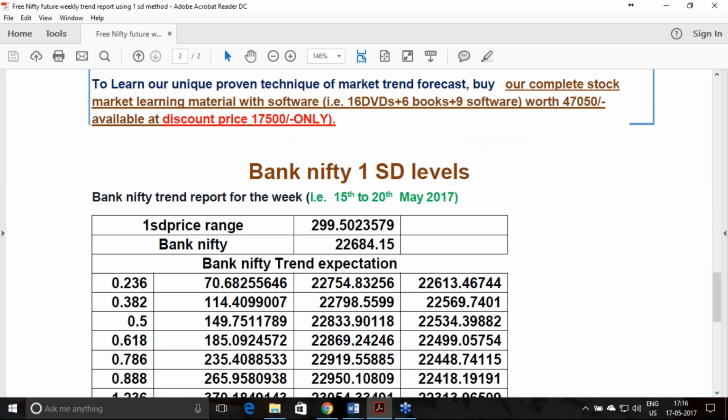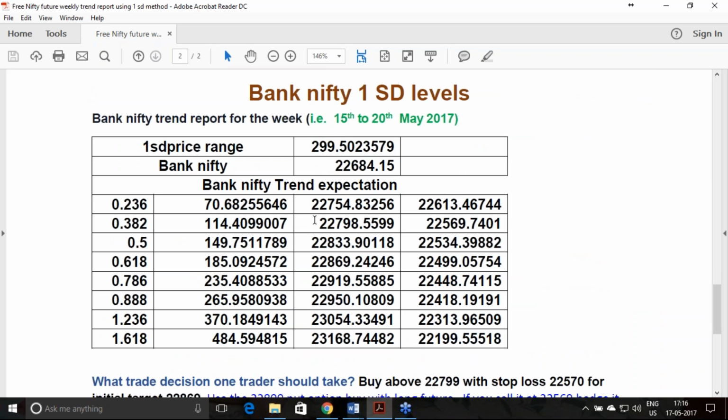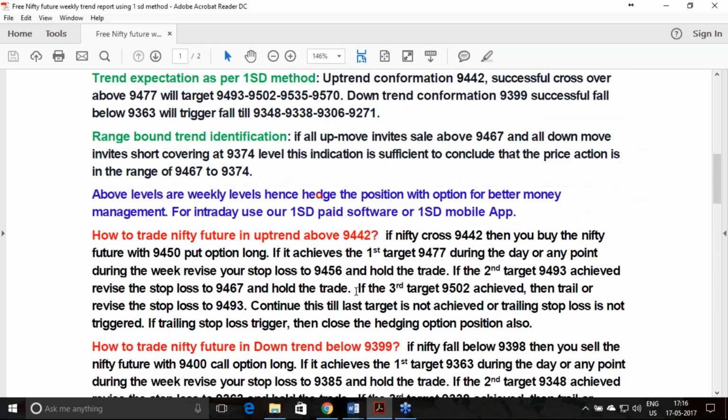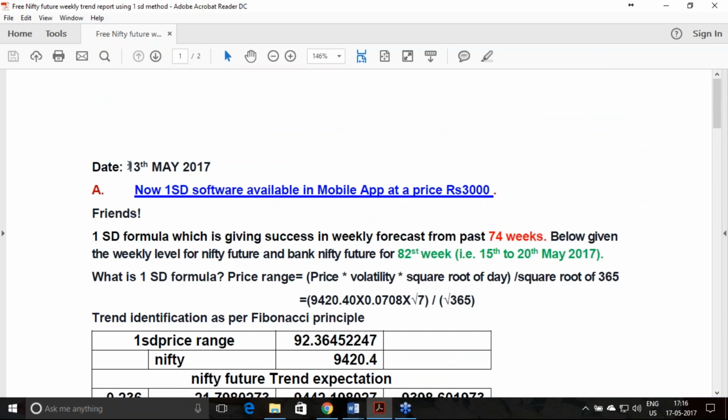In the same way we have given for Bank Nifty also: once it is moving above 22,798, in fact 799, then it has all probability to touch 833, 969, 919 and 950. These reports, once again I will tell you, were given to you on 13th May 2017.